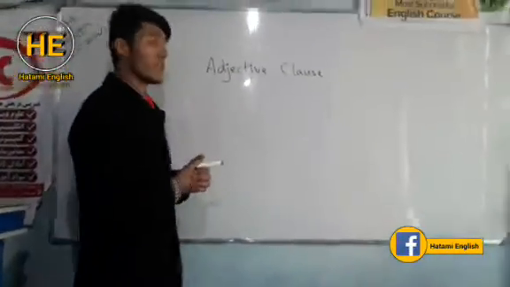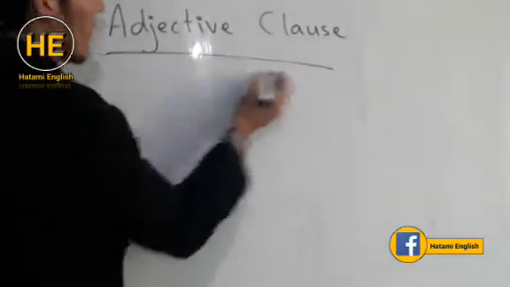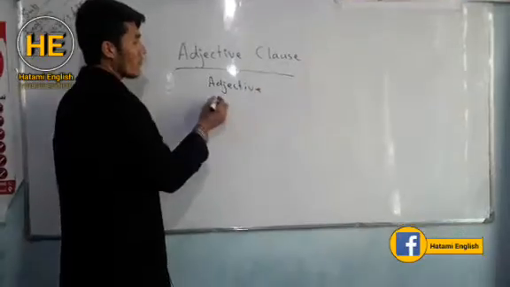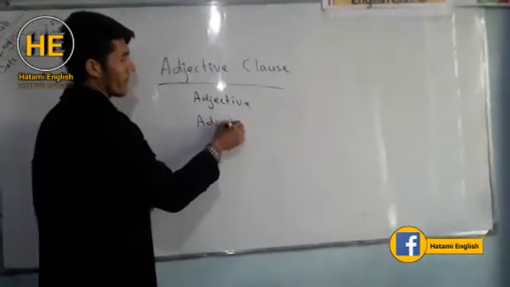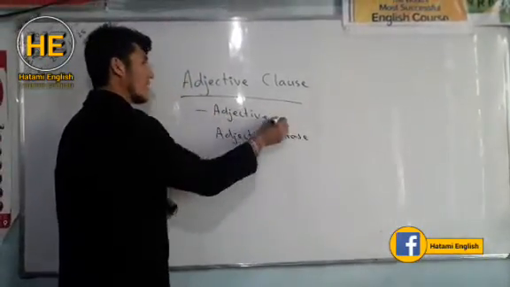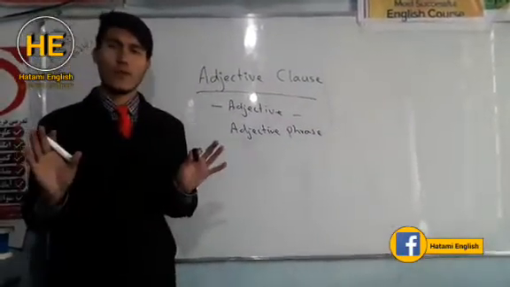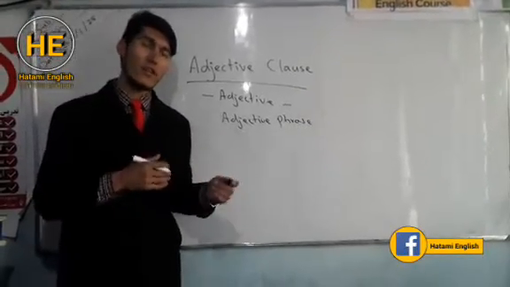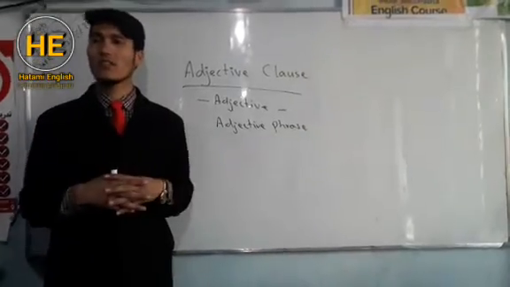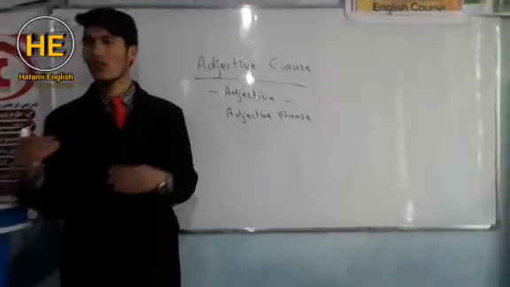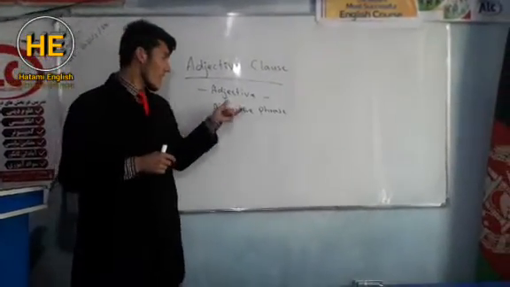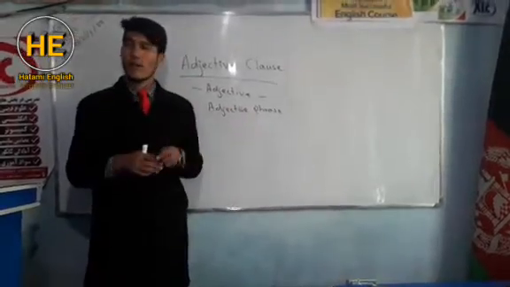Before understanding what is adjective clause, there is a need to understand what an adjective is, and the next one is what an adjective phrase is. When we discuss adjective, adjective means modifying a noun. When you have given information about a noun, when you have described the quality of a noun, that's called an adjective. For example, bad, good, tall, short, black, yellow, all these words are called adjectives. You know that one.